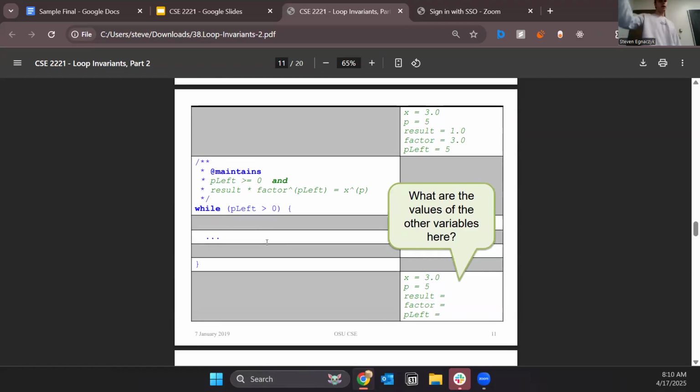Okay, so here is what you will be given, and then you will be tasked to use all of the information that you know to figure out what the value of the variables will be afterwards. So we have that x is equal to 3.0, p is equal to 5, result is equal to 1.0, factor is equal to 3.0, and p left is equal to 5.